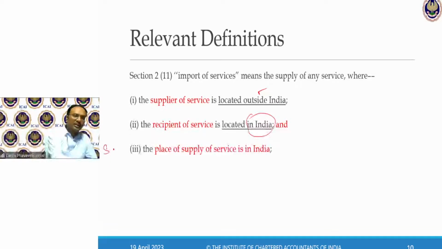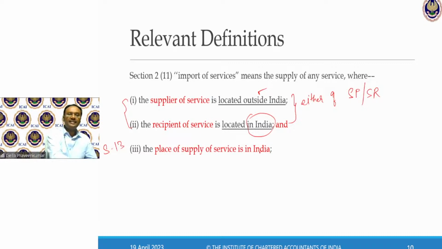I draw provisions as per section 13. Now, if you look at these two, either the service provider or the service recipient is outside India, and the other party is in India.